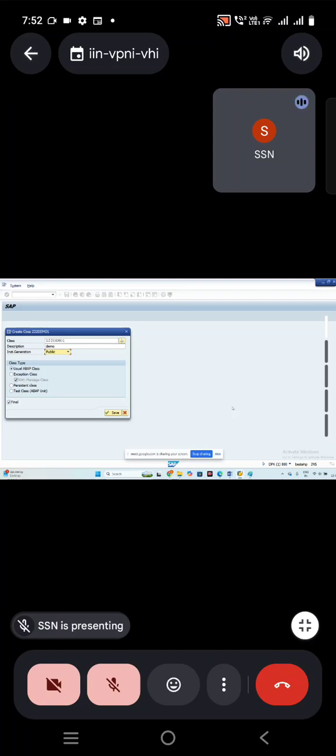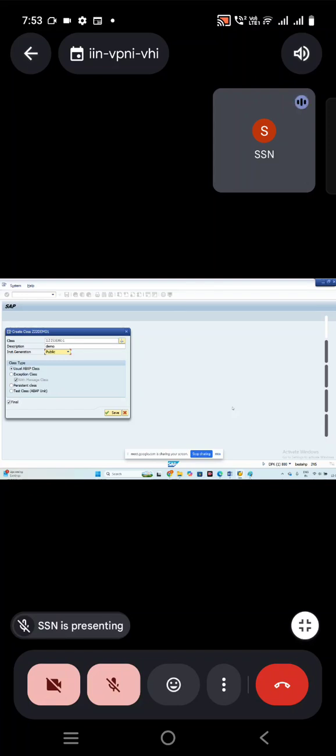So in SE80 only, how we are designed like module pool programming, they're going to design the WebDynpro screens. Once they designed, when they save and activate, it generates a URL. So that URL will be given to the user so that no need of logging into the SAP Logon Pad. They can directly go to the internet and view that link. That screen will be accessed. That is called WebDynpro, web pages designing with all.